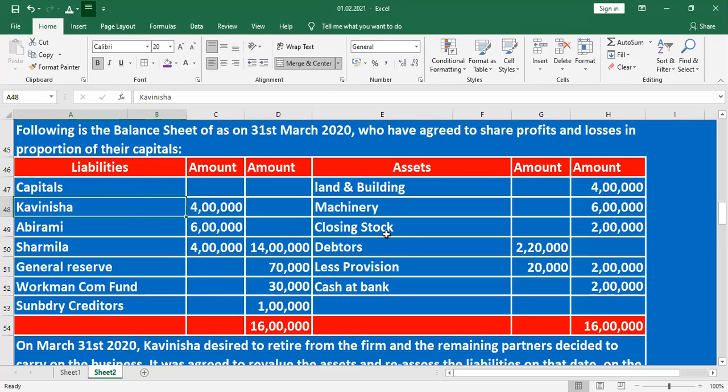Here, asset side: land and building, machinery, closing stock, debtors less provision, cash at bank. Liability side: capital of Kavinisa, Abhirami, Sarmila, general reserve, workmen compensation fund.